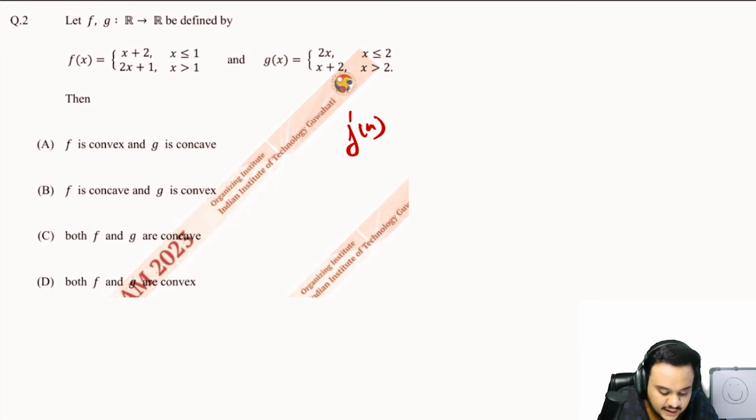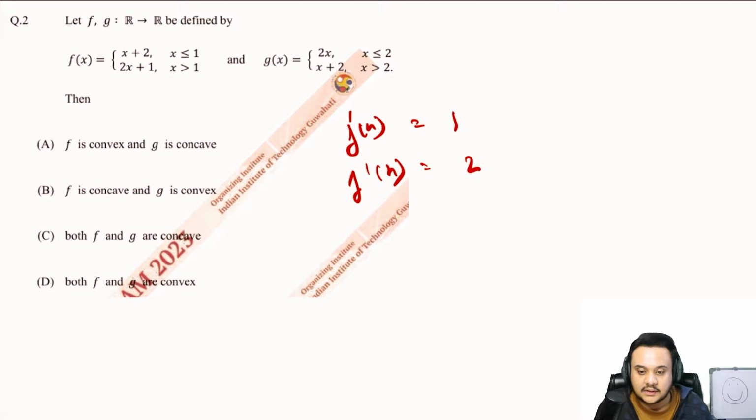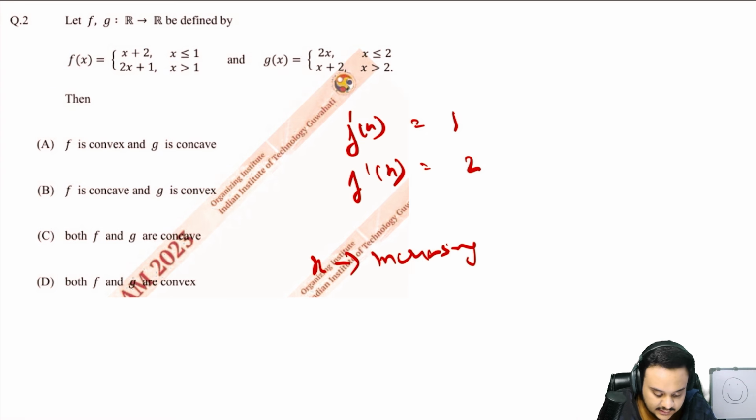So find f dash x for x less than or equal to 1. It is equal to 1. Then f dash x for the second part, which is x greater than 1, is equal to 2. Okay, so this is what you have, right? So now what you will see is that as x is increasing, f dash x is increasing.